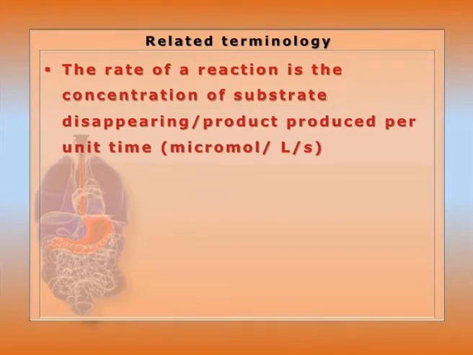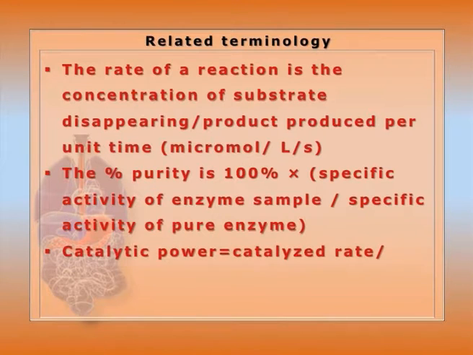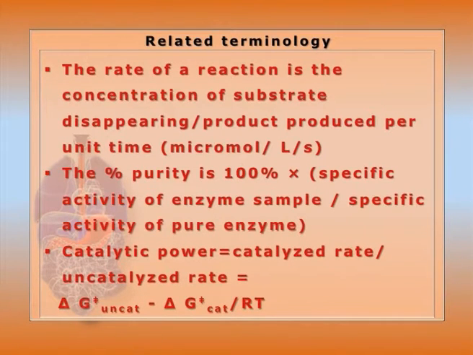Related terminology: the rate of reaction is the concentration of the substrate disappearing, or product produced, per unit time, that is micromole per liter per second. Next, percent purity is 100% into the specific activity of the enzyme sample divided by the specific activity of the pure form of that particular enzyme. The catalytic power is the catalyzed rate of the reaction divided by the uncatalyzed rate, that is delta G double dagger uncat minus delta G double dagger cat divided by RT.